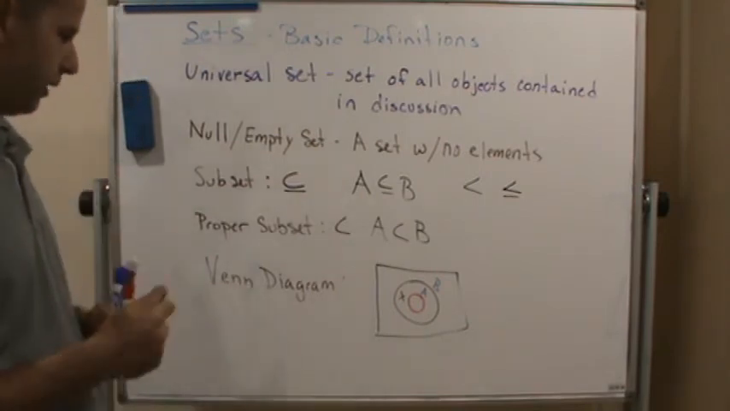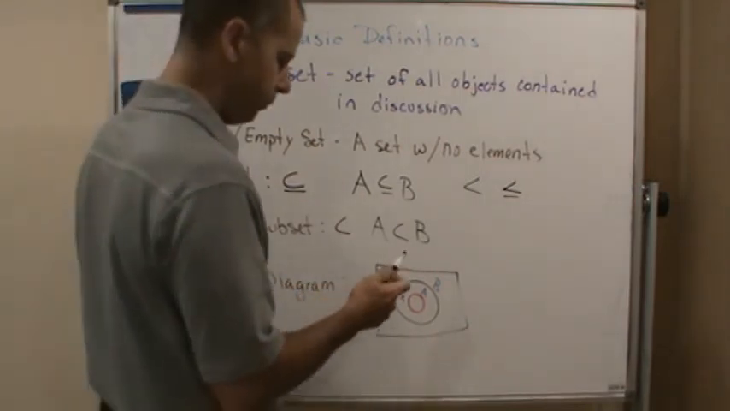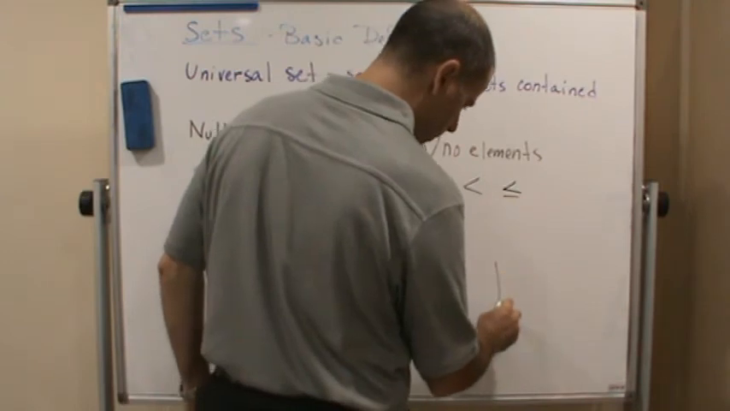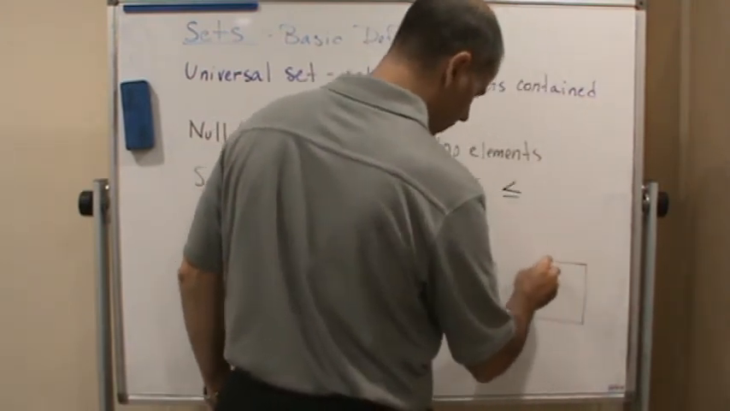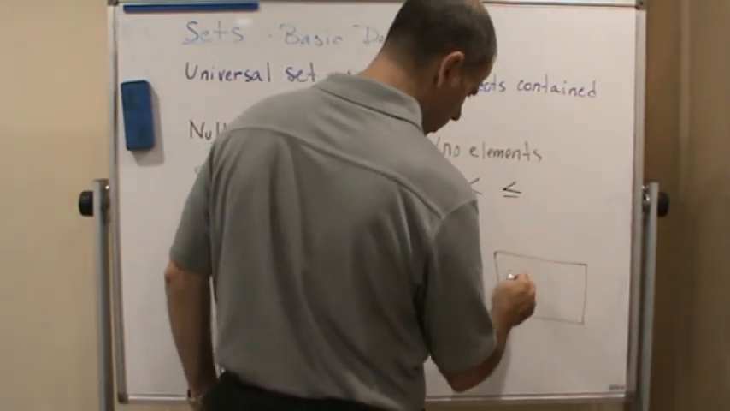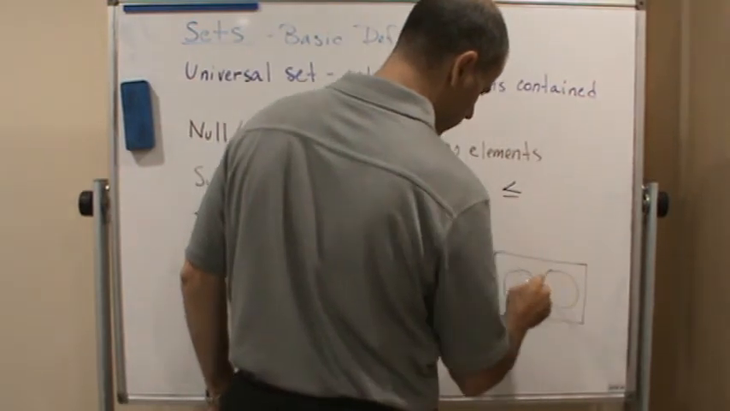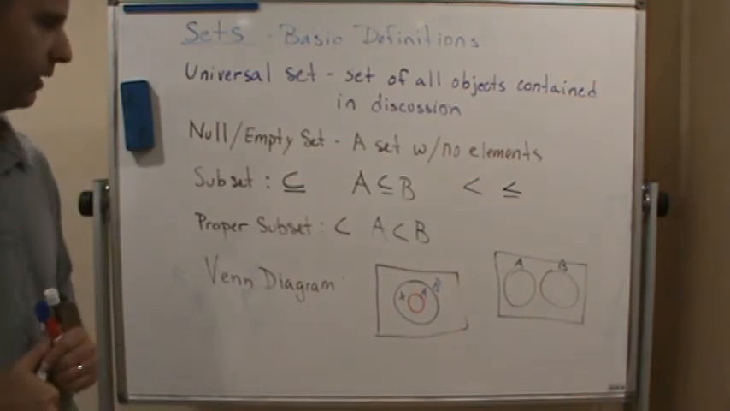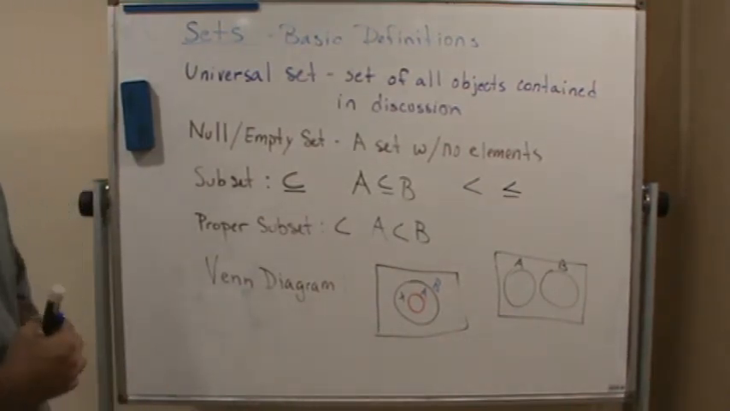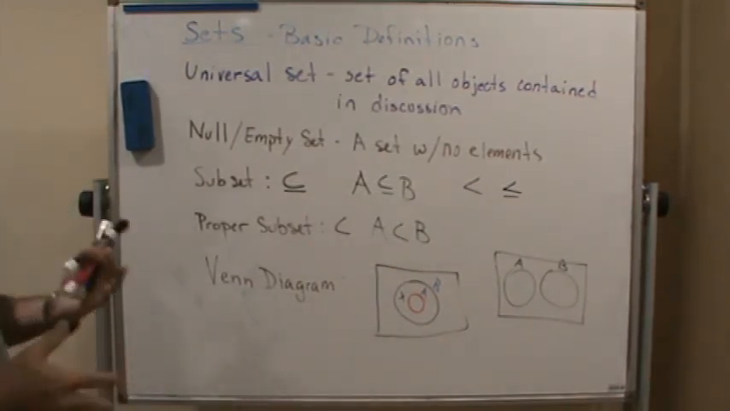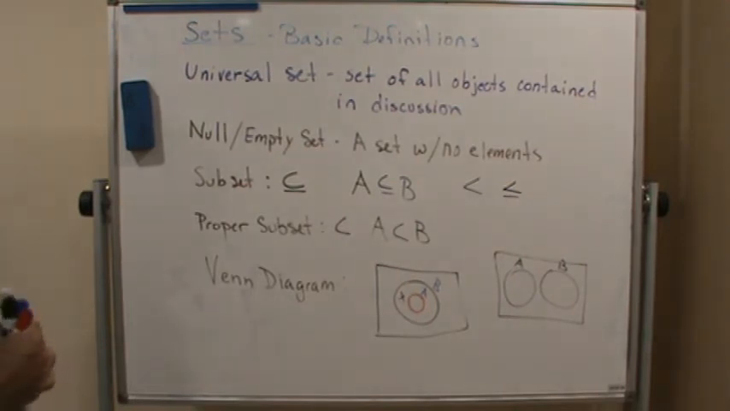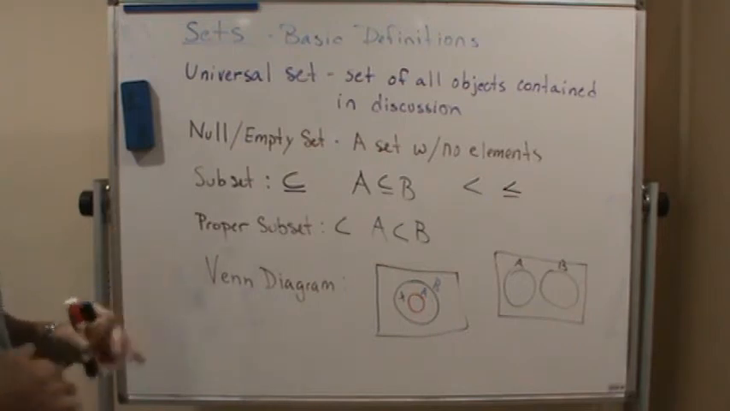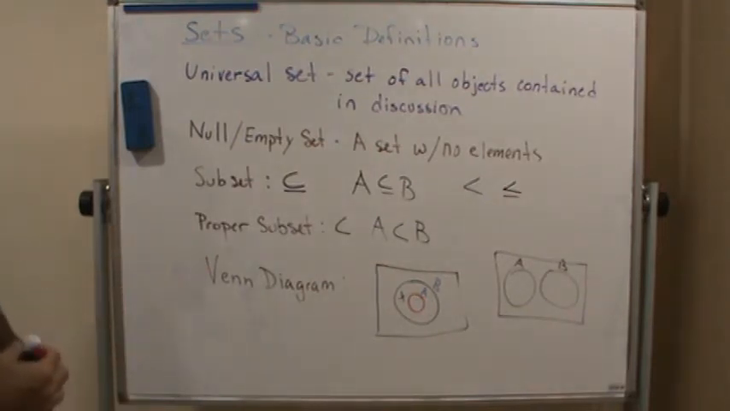Venn diagrams are great for showing relationships between two sets. So there's another Venn diagram. There are ways of using Venn diagrams to help us understand the relationship between sets, and not just two sets, but we could expand this to three or more sets.